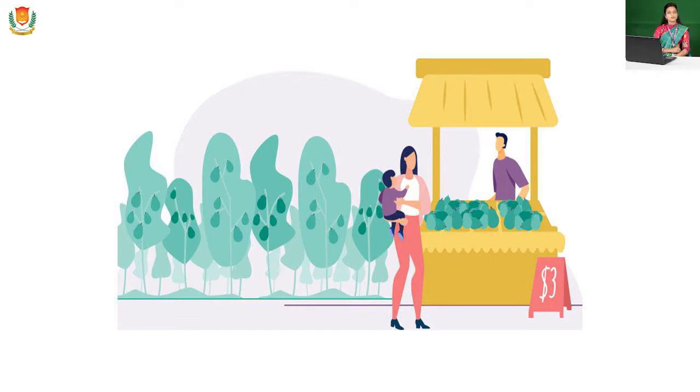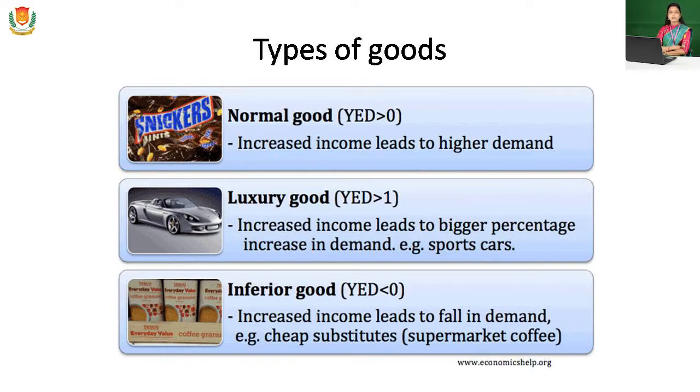Before starting, what is demand? First of all, what are goods? We are talking about demand, which means the quantity demanded in a particular time for goods and services. So we need to study the different types of goods first. After that, we will discuss the law of demand.